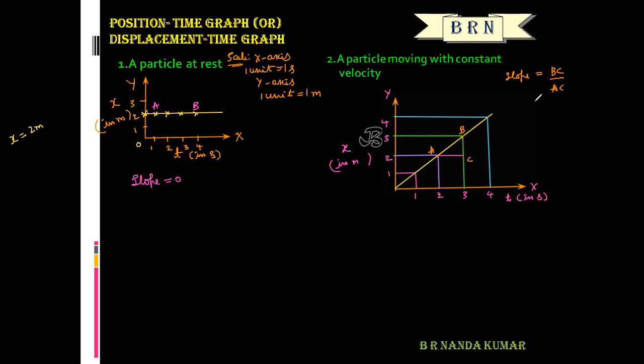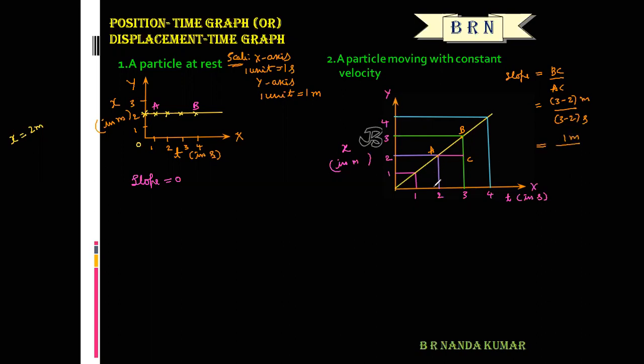So BC is 3 minus 2 meter. AC is 3 minus 2 second. Actually, the point A corresponding displacement is the initial displacement, 2 meter. The point B corresponding displacement is the final displacement, that is 3 meter. The change in displacement is x2 minus x1, 3 minus 2, that is 1 meter.